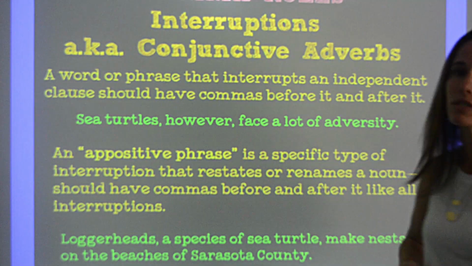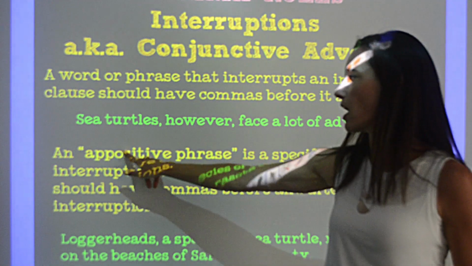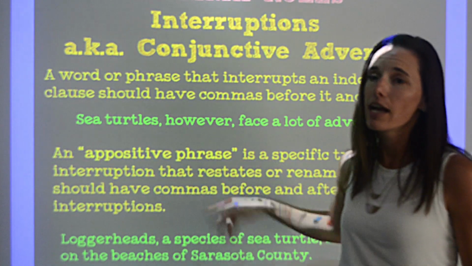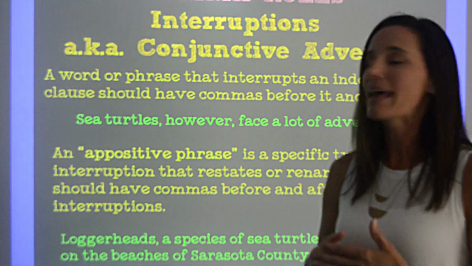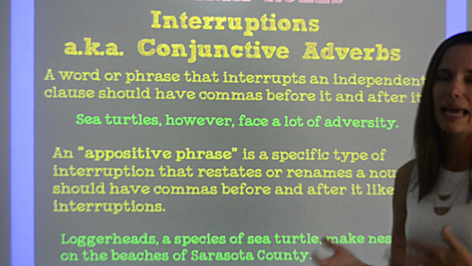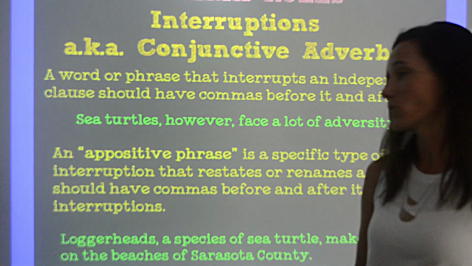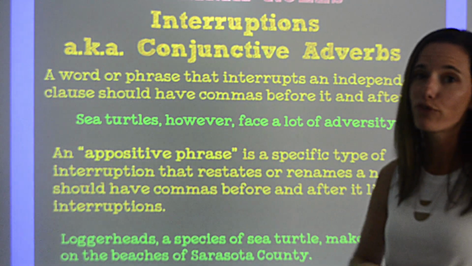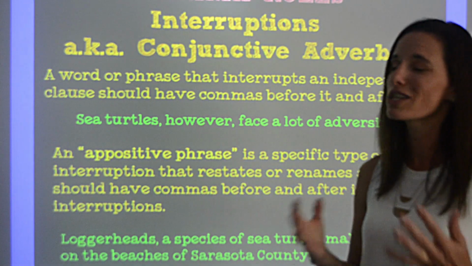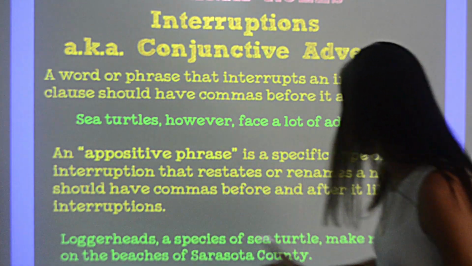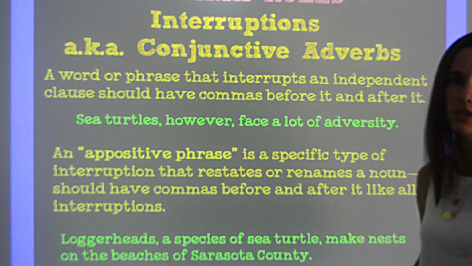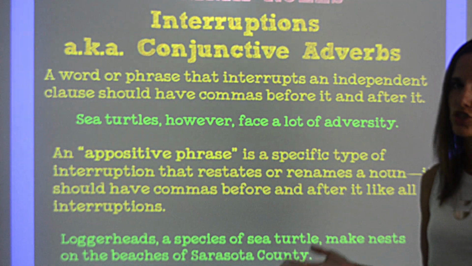So we have a special type of interruption called an appositive phrase. An appositive phrase is a specific type of interruption that restates or renames the noun that it is referring to. We need to have commas before and after appositive phrases, just like we would regular interruptions. So if I have the sentence, loggerheads make nests on the beaches of Sarasota County, perfectly fine just like that.